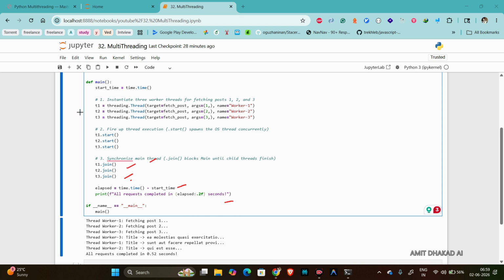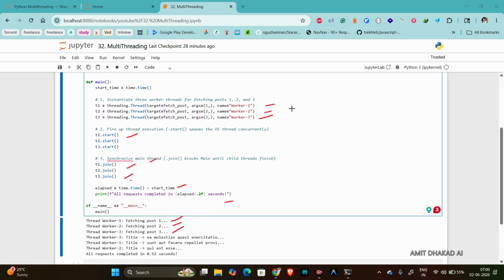So how does it work? When we create threads T1, T2, T3, these are just created, not started. Once we call T1.start, it goes to the fetch post function and starts fetching the post. Similarly, we start T2, and you can see here fetch post 1, fetch post 2, fetch post 3. So it will go to the fetch function three times, once for each thread. So what you can see here, thread worker 3. Three workers started, all calling the fetch post function.